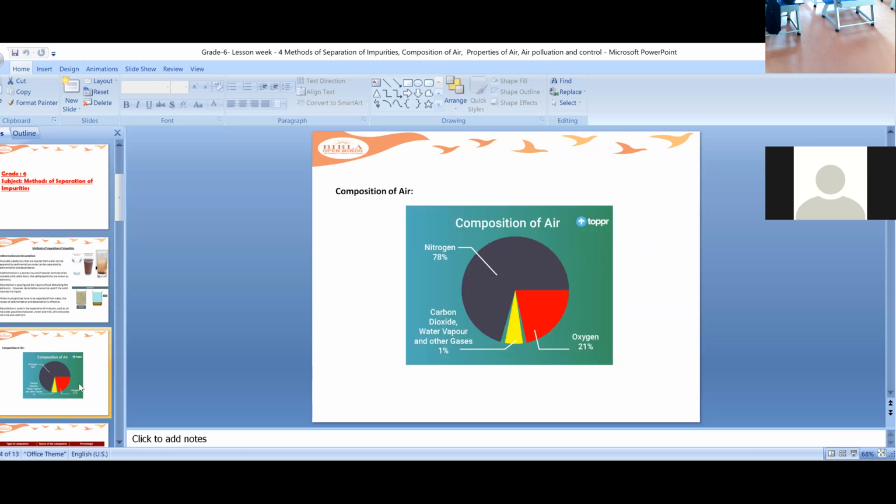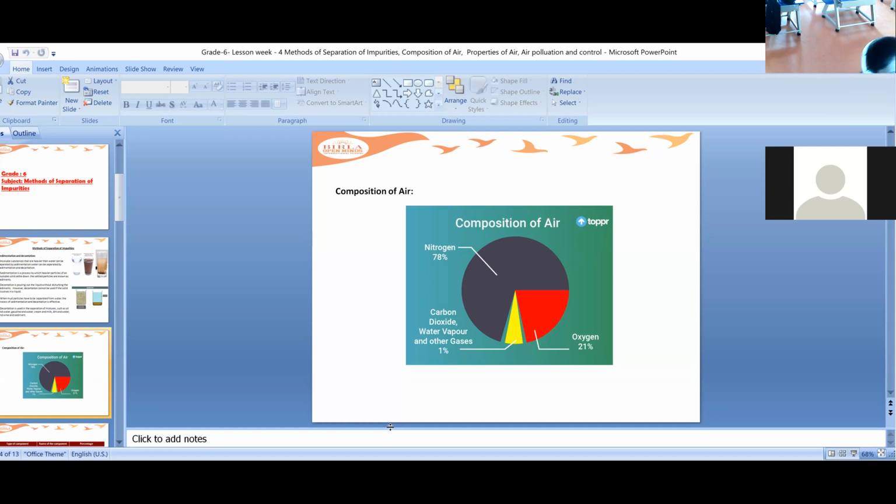So, children, next topic. Our next topic is the composition of air. As we all know, air is everywhere around us. In the air we find many gases mixed together. Which gas is present in the highest quantity?